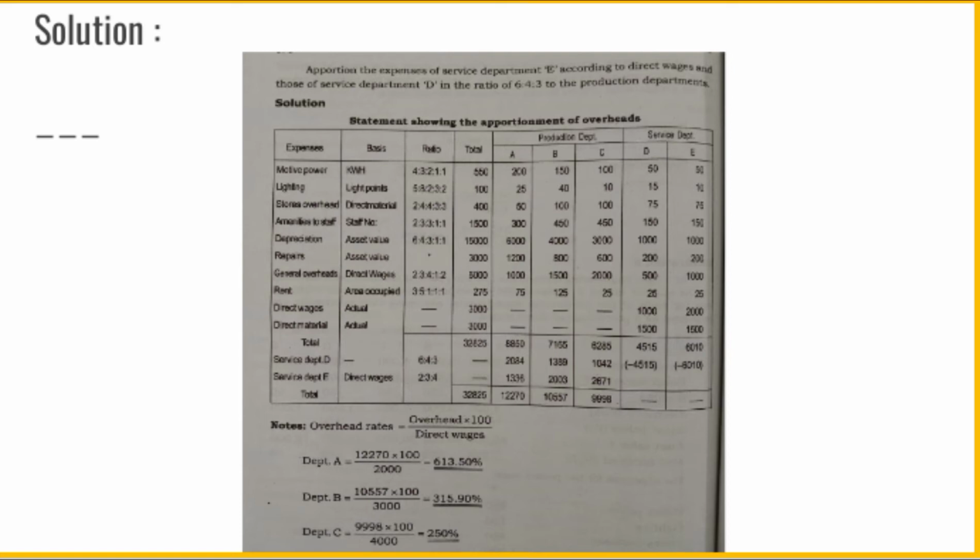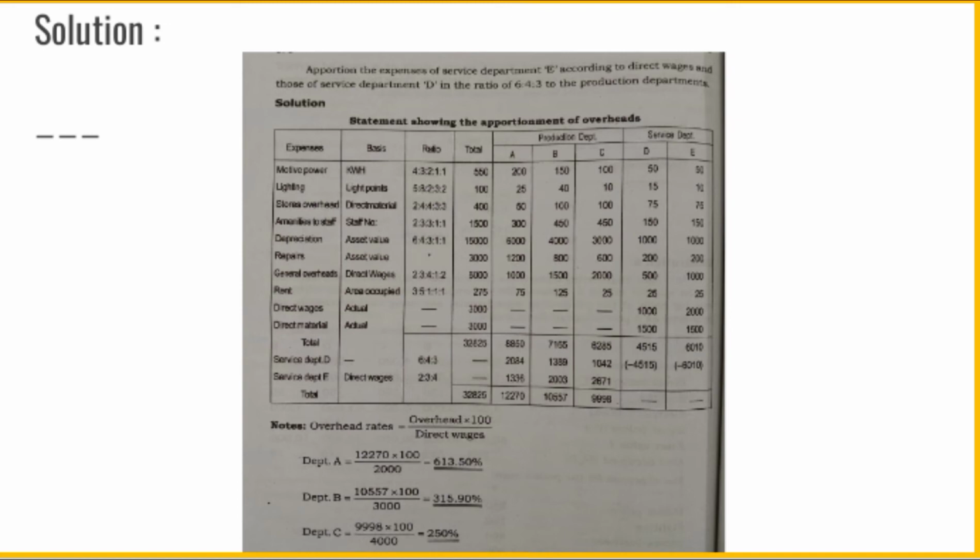Then second item, lighting. The basis of apportionment is number of light points and the ratio is 5:8:2:3:2, and the overhead amount 100 is to be divided in the ratio to each of these 5 departments. Then third item, stores overhead, basis direct material, ratio 2:4:4:3:3. 400 is to be divided. Then next item, amenities to staff. This is based on number of staff or number of employees, and the ratio 2:3:3:1:1. 1500 is to be distributed.